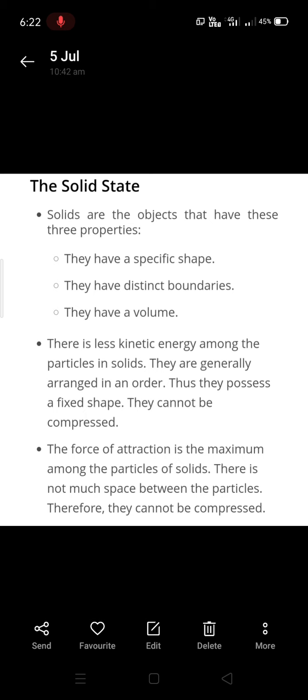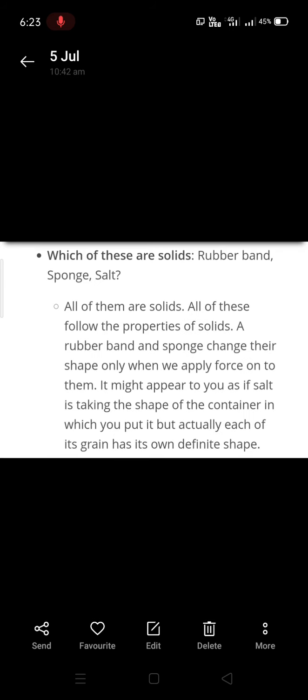So now we'll move to solid state. Solids are the objects which have these properties. They have specific shape, distinct boundaries and volume, and they have the least kinetic energy among the particles, and they are generally arranged in a proper order. So they have a fixed shape and you cannot compress them. Force of attraction is maximum in solids and they do not have spaces between the particles, so you cannot compress them.